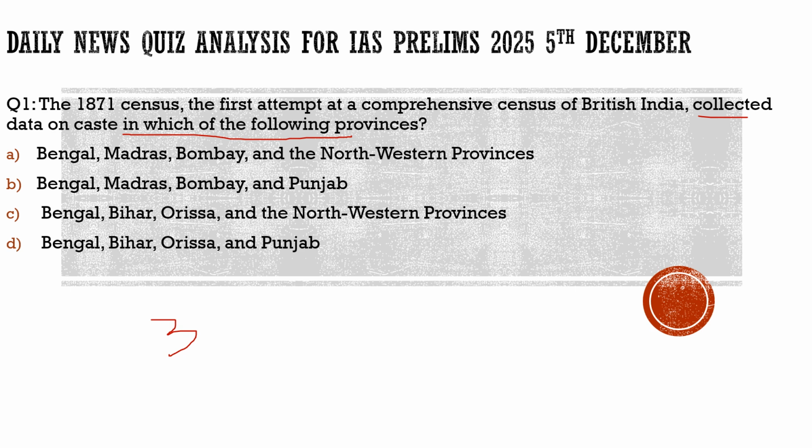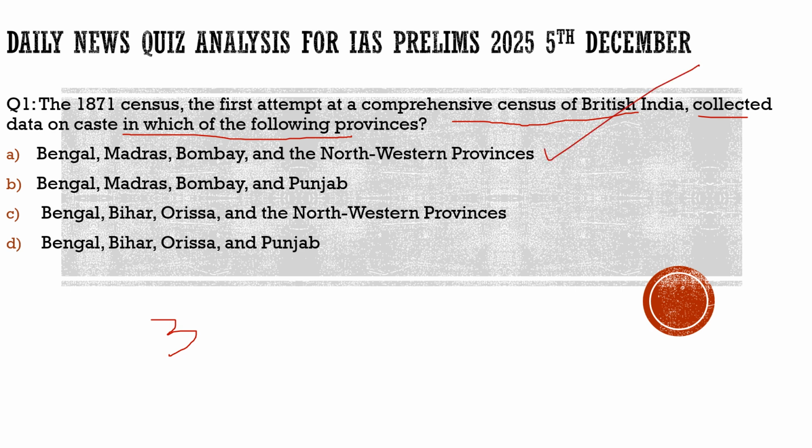So let's try to solve this question and put an end to this topic. Here the question is about the 1871 census, the first attempt at a comprehensive census of British India, which collected data on caste in which of the following provinces? Was it Bengal, Madras, Bombay, and Northwest Provinces? 100% correct. So the correct answer to this question is option A.